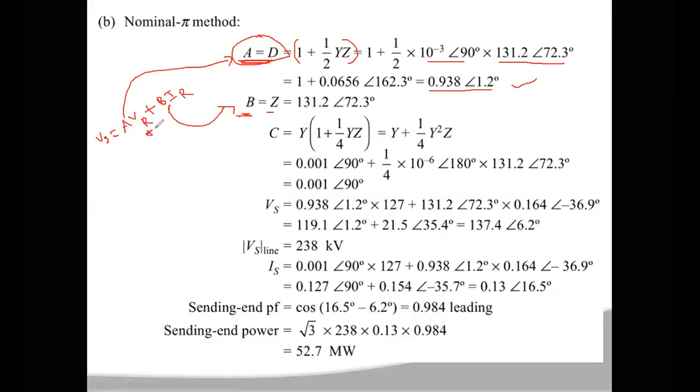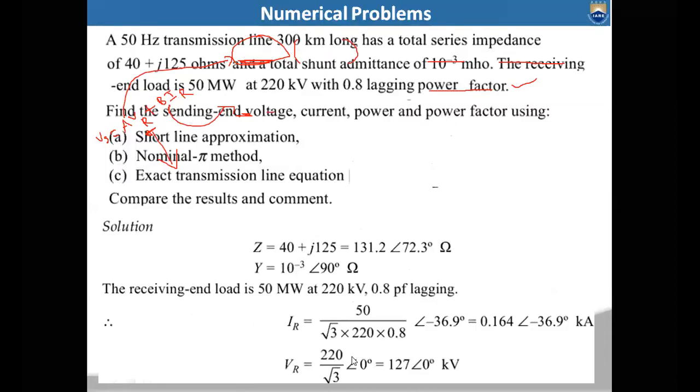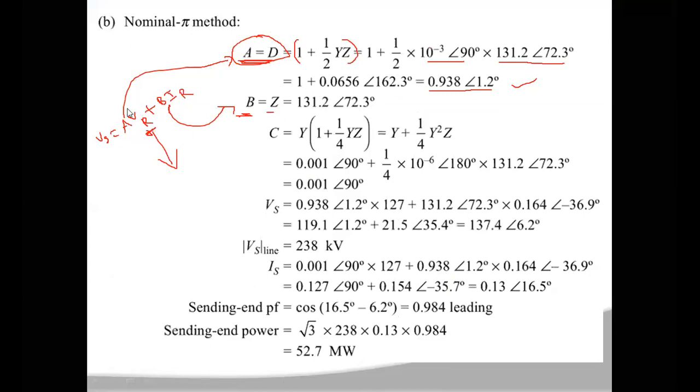You know the VR value, which is the per phase value that we already calculated: 127. The IR value is 0.164 at an angle of minus 36.9 degrees. Now if you simply substitute all the values, you will get the sending end voltage. So the sending end voltage is equal to 0.938 at an angle of 1.2 degrees into 127, plus 131.2 at an angle of 72.3 degrees into 0.164 at an angle of minus 36.9 degrees.